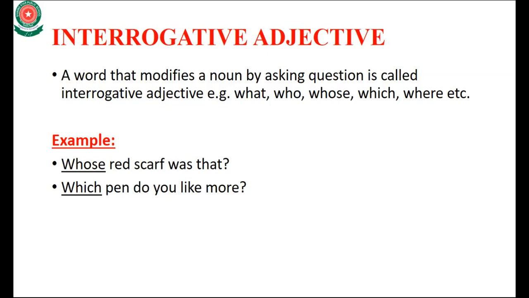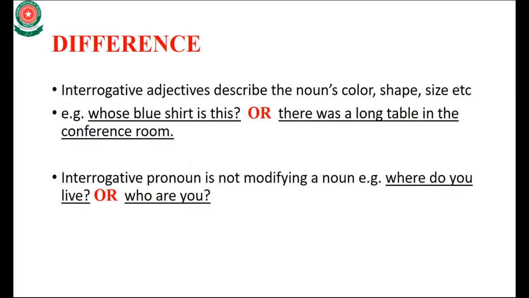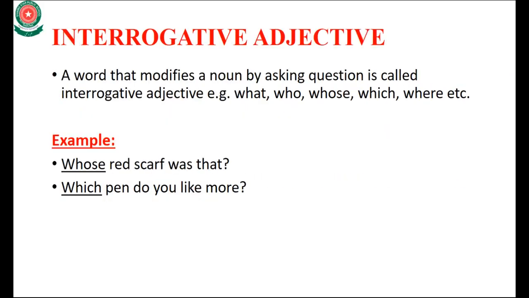Okay, a word that modifies a noun by asking a question, which can describe a noun by asking a question, is called an interrogative adjective. We can modify a noun, we can differentiate a noun by asking some questions, and in asking questions we use words like what, who, whose, which, where, etc.